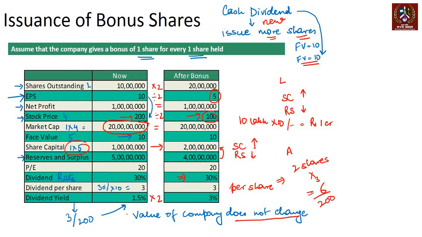So when a company issues a bonus, they are issuing a new share, and when they issue a new share, it will mean that the face value remains the same. Since the company denotes dividend rate in terms of face value, dividend rate remains the same. If dividend rate remains the same, the actual dividend paid out doubles in this case. When you're giving one share for one share, the actual dividend will double, and hence dividend yield doubles for you as an investor. So that's a positive thing for you to happen. Typically, if a company issues bonus shares, it's positive news for the investors, right?